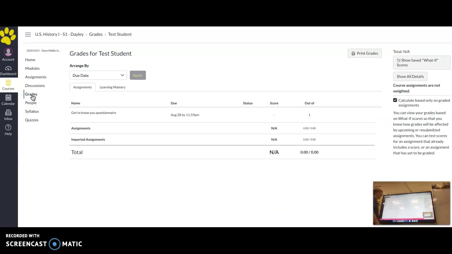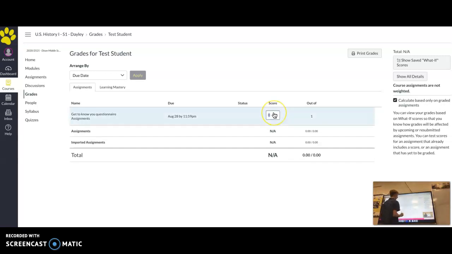And one of the cool features about grades as well is you can show saved what if scores. So you can put in a score here and guess, like, okay, if I get a 0, am I going to get a bad grade in this class? You'd probably get a bad grade in this class if you get a 0 on the get to know you questionnaire. That's probably really easy. But you can test like, oh, what can I do on this assignment?